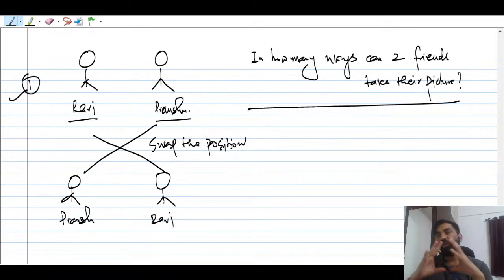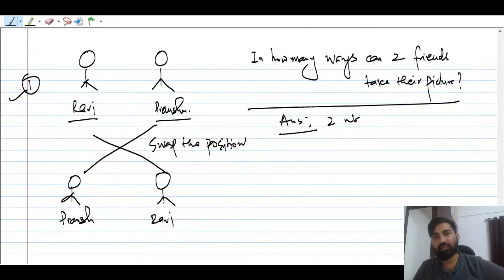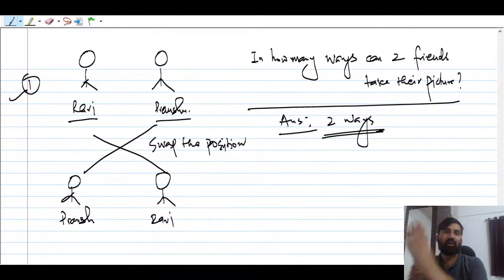You need to realize, you need to feel in your real life, everywhere you always do this kind of permutation and combinations. You do these kinds of situations, but you never count. We always take selfies, we always take photos. So what are the ways that you can take photos? There are only two ways. Two friends are there, two ways: one way is that, and one way is by swapping the position.